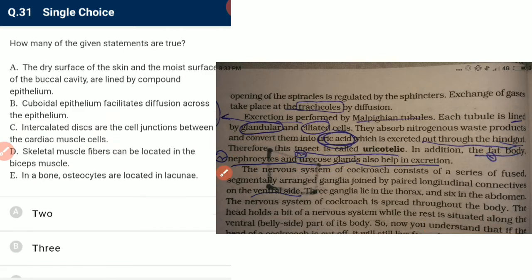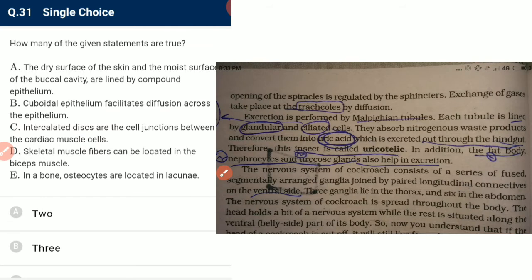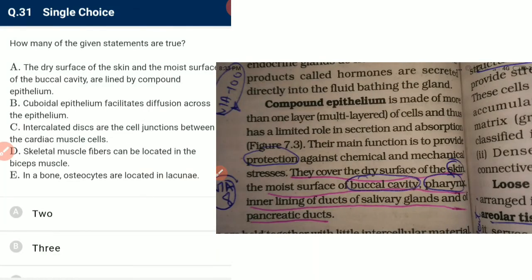How many of the given statements are true? The dry surface of the skin and the moist surface of the buccal cavity are lined by compound epithelium. So the first is correct.